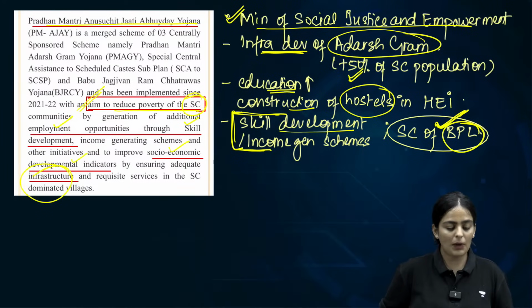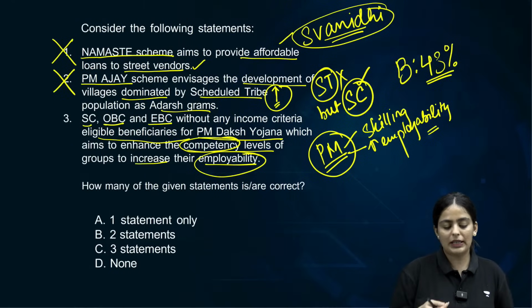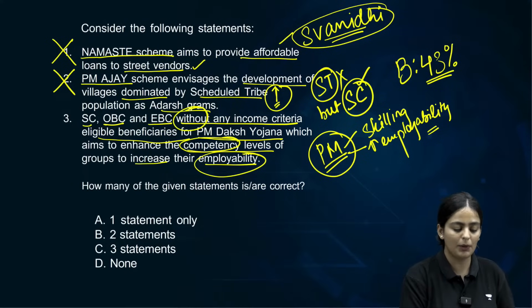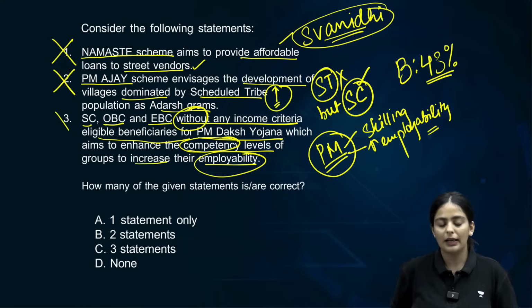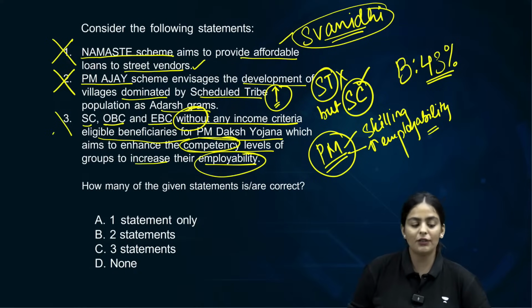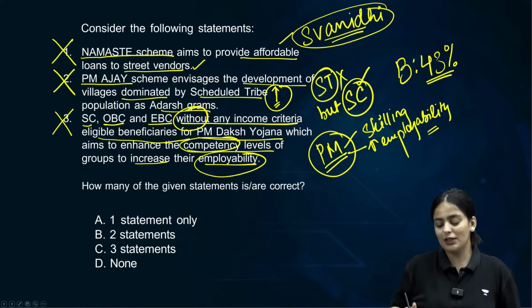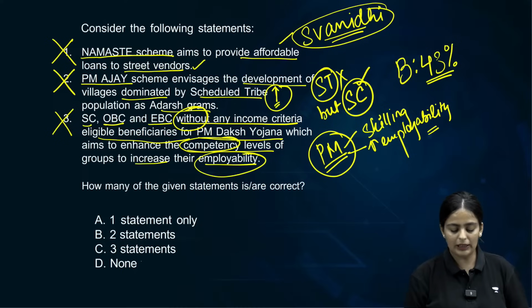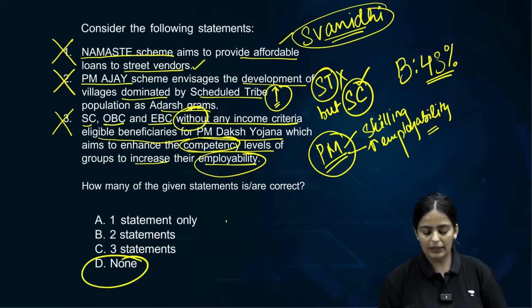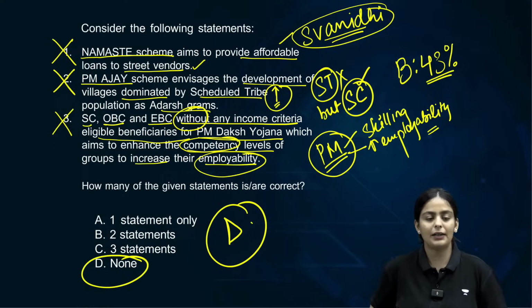Alright, so that is why our statement 3 was incorrect, which says that without any income criteria. This kind of a blanket statement or a sweeping statement is incorrect. So out of the 3 given statements, none of the given statements are correct. Therefore, D is our answer. D is our answer. Clear? Alright.